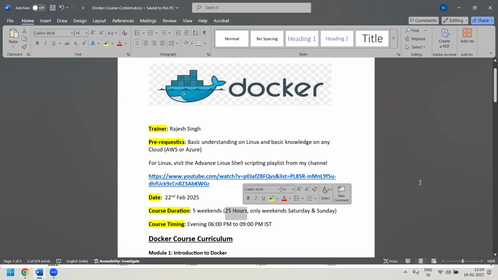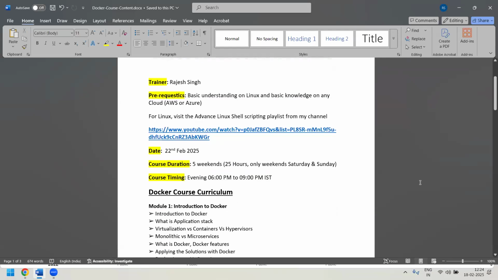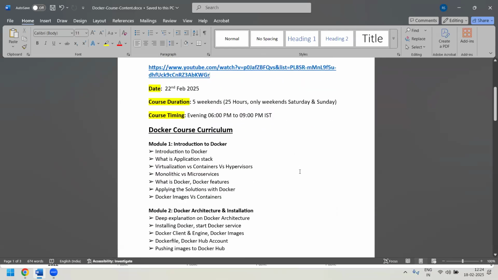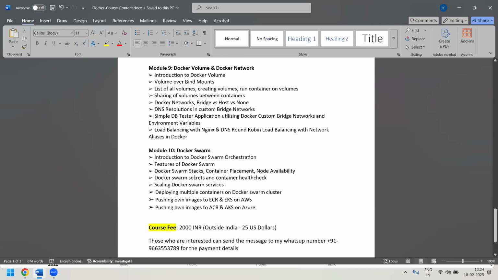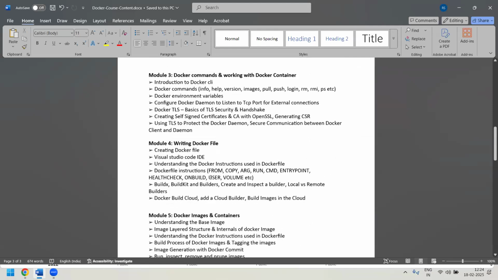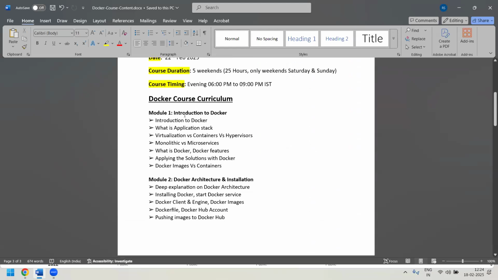Okay. Now let's see the course syllabus. Guys, I've divided the entire course content into 10 modules. It starts with the basics, an introduction to Docker. What is Docker, and what's the difference between Docker, virtualization and container technology? And what are the different types of architecture we have, like monolithic and microservices architecture? We'll be discussing that also.